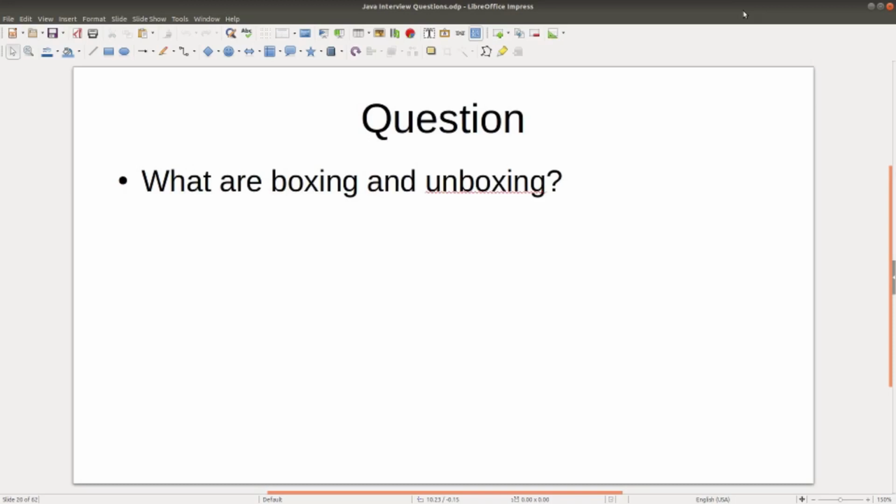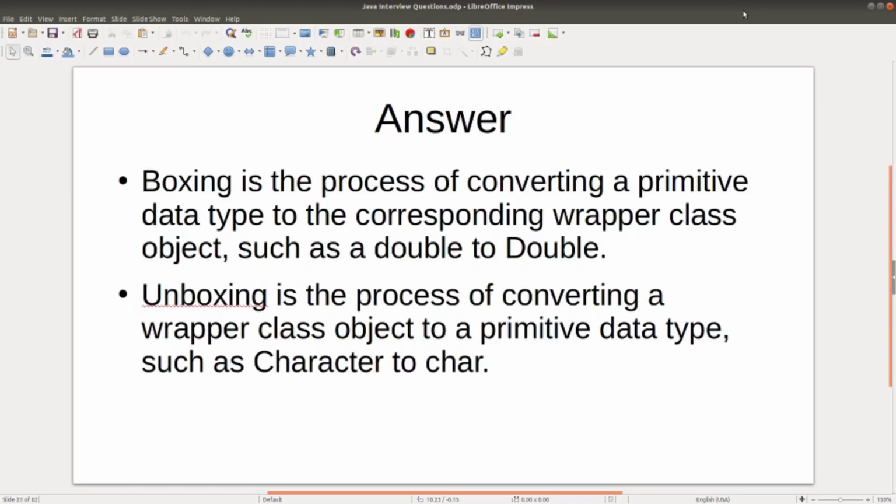Question: what are boxing and unboxing? Answer: boxing is the process of converting a primitive data type to the corresponding wrapper class object, such as a primitive double to an object Double. Unboxing is the process of converting a wrapper class object to a primitive data type, such as an object Character to a primitive char.